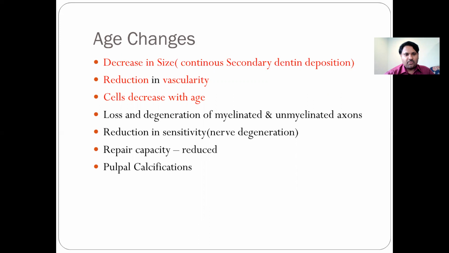You need to remember about the decrease in the size, the reduction in the vascularity, the cells decreasing with age, loss and degeneration of the myelinated and unmyelinated axons, then the repair capacity being reduced, and then of course the pulpal calcifications. Now, size: because there's continuous secondary deposition, there's going to be a slow decrease in size. Vascularity is going to reduce as the age proceeds. The number of cells will also reduce as the age proceeds. There is a reduction in the sensitivity because there is a loss and degeneration of the unmyelinated and myelinated axons. And as such, the repair capacity is also reduced with age.